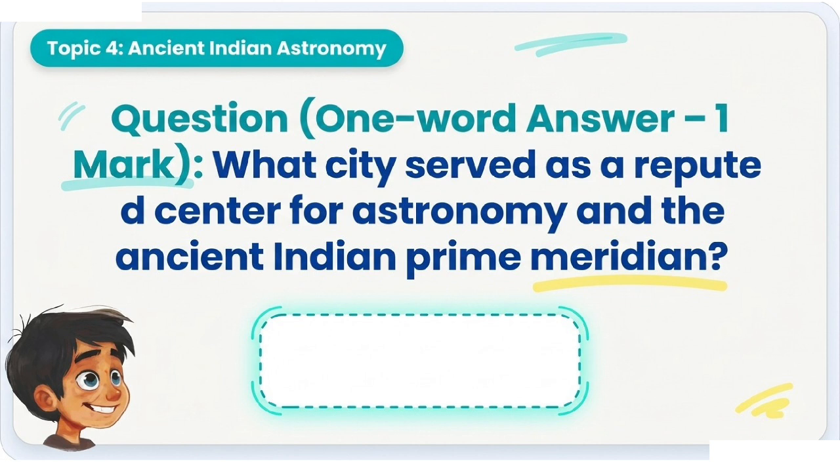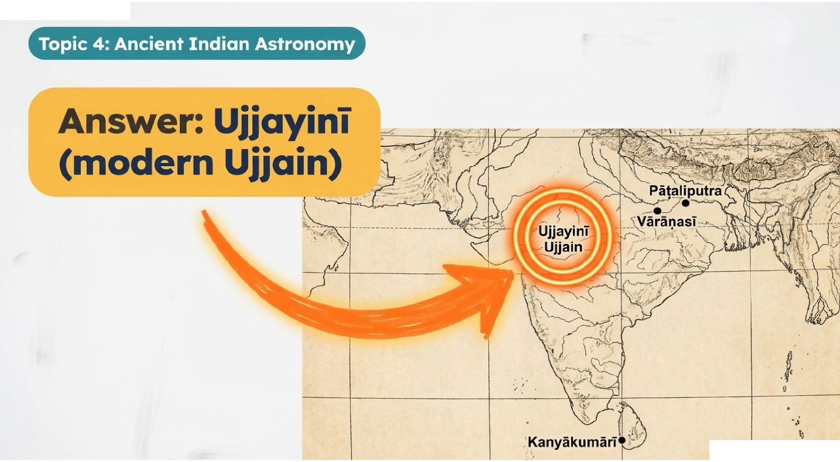Topic 4. Ancient Indian Astronomy. Question. 1-word answer. 1 mark. What city served as a reputed center for astronomy and the ancient Indian prime meridian? Answer. Ujjaini, modern Ujjain.